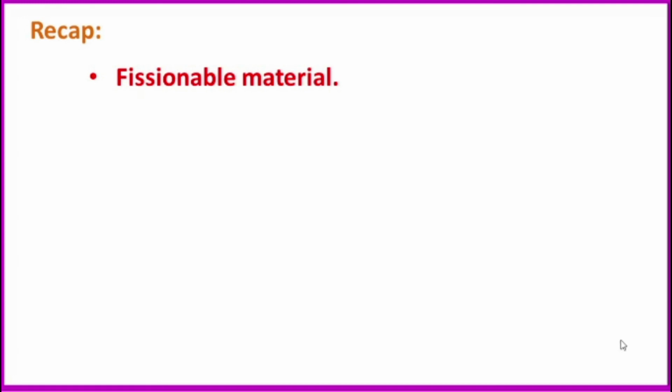Then we studied about fertile materials. Some radioactive elements can be converted into fissionable material. They are called fertile materials. Examples for fertile materials: uranium-238, thorium-232 and plutonium-240.